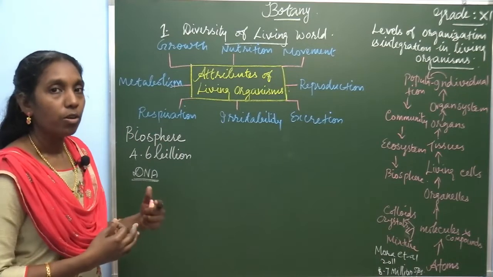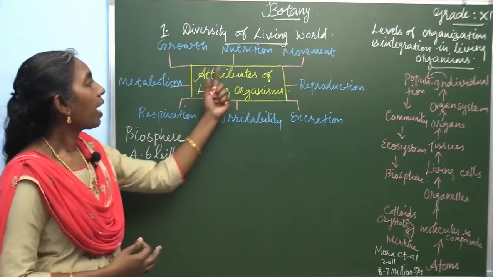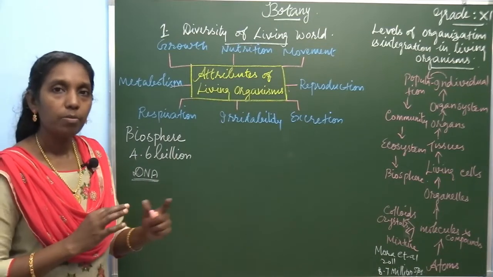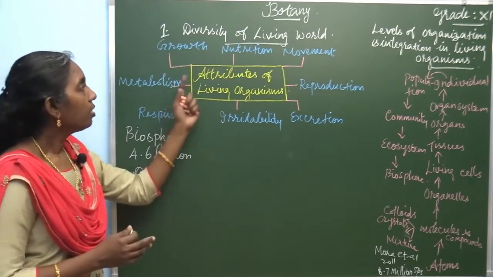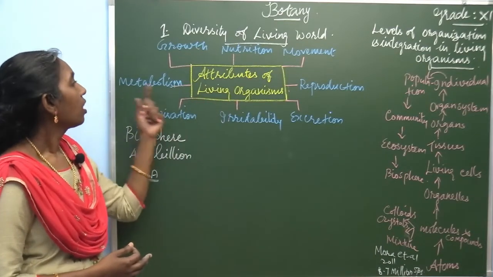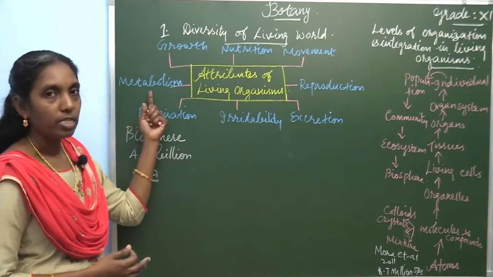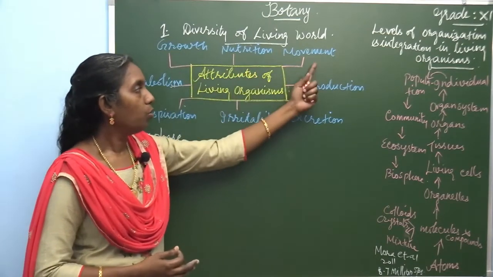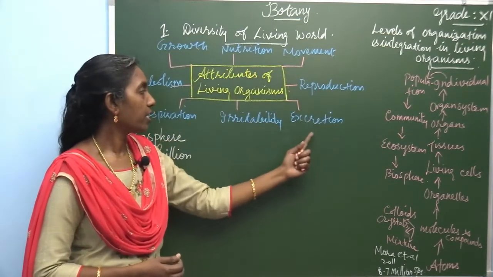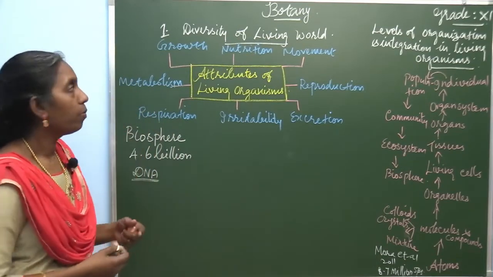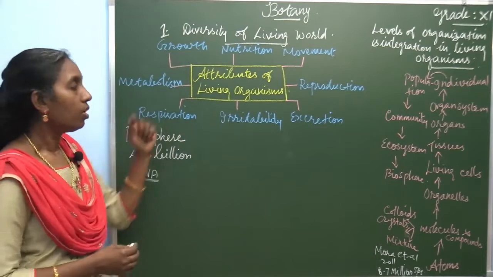Today you are going to concentrate on the attributes of living organisms. Let us see one by one. First of all, growth.